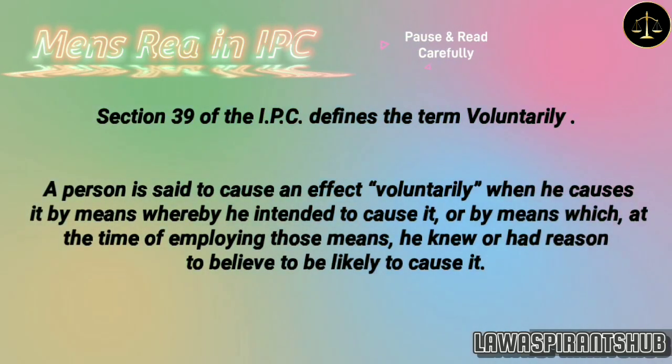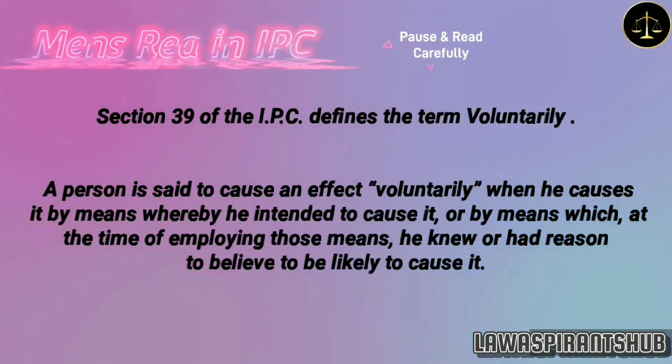Section 39 of the IPC defines the term voluntarily. The code provides that a person is said to cause an effect voluntarily when he causes it by means whereby he intended to cause it, or by means which, at the time of employing those means, he knew or had reason to believe to be likely to cause it.